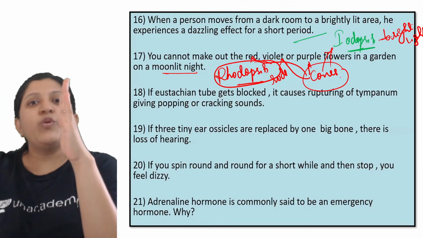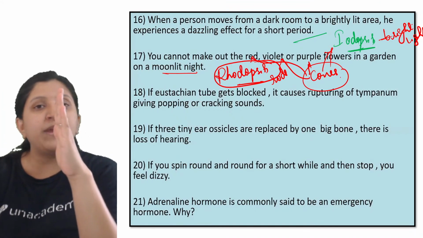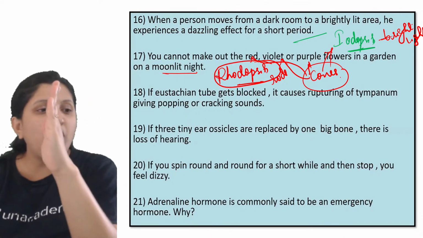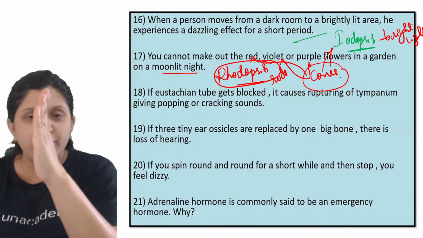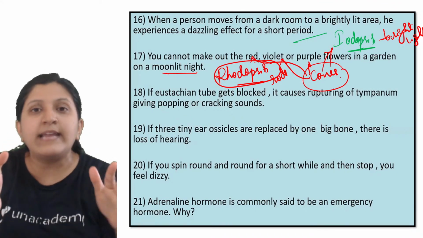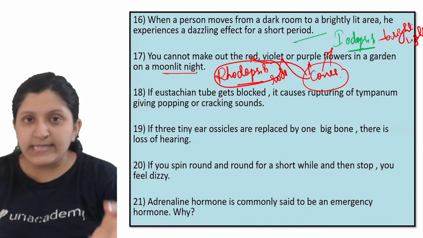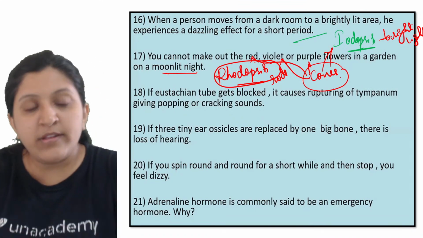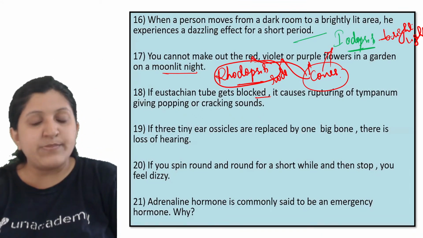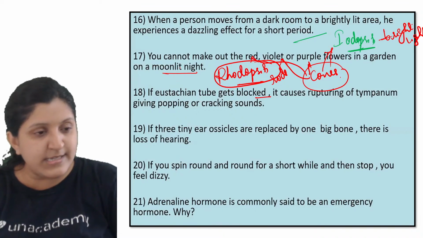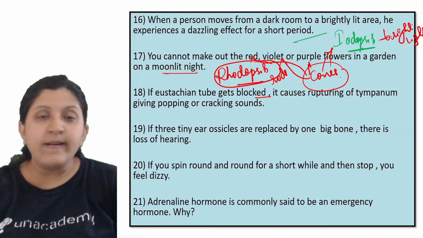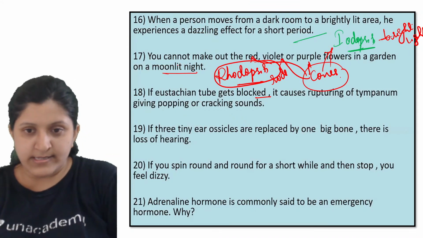This eustachian tube is going to make sure that the tympanum oscillates freely. Oscillation is done freely because the eustachian tube maintains the pressure on both sides equal, so equal movement will be there. But if the eustachian tube is blocked, pressure maintenance is not done, so there is no free movement. If the free movement is not there, then we cannot hear things.